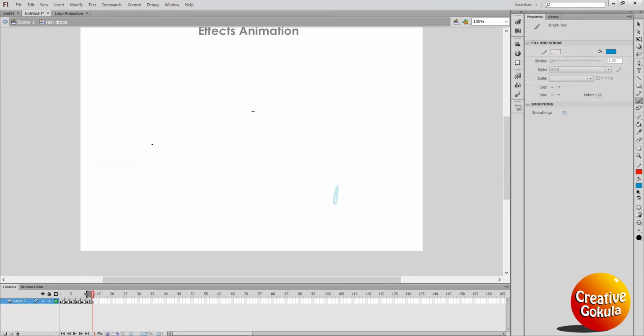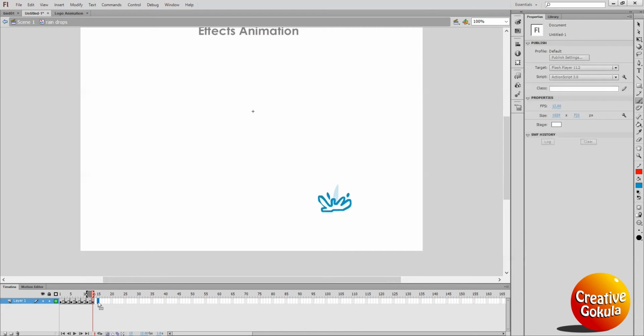Now I'm going to do the water splash because here is the ground. So the first drawing, see, I will draw the water splash, right? Small drops are here. I will pull a little down. The next, again insert keyframe.